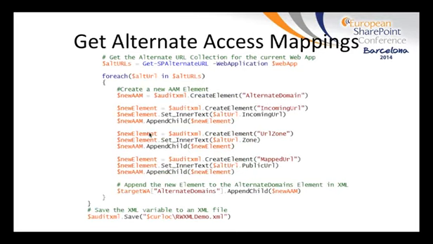Now we're going to get those alternate access mappings. Here's a more complete script that goes and gets alternate access mappings. At this point, we've got the information that we need for our web applications. Probably not everything that we really need, but it's at least a good start. Now we're going to move on to documenting other subconfig data such as alternate access mappings. You should notice that the code here looks very similar to the code we just reviewed for documenting the web app config data. Not a whole lot of difference here. It's just changing certain things like the name of the elements that you're creating, whether you're doing setInnerText or appending a child, that kind of stuff.